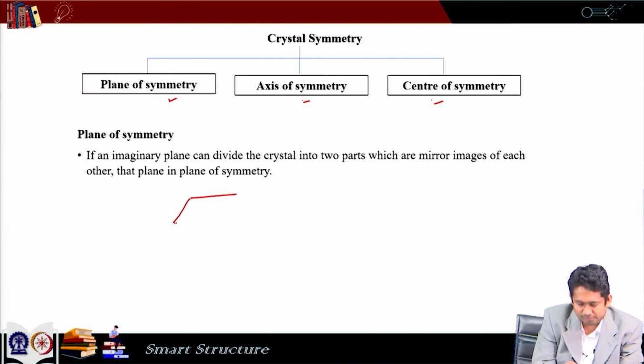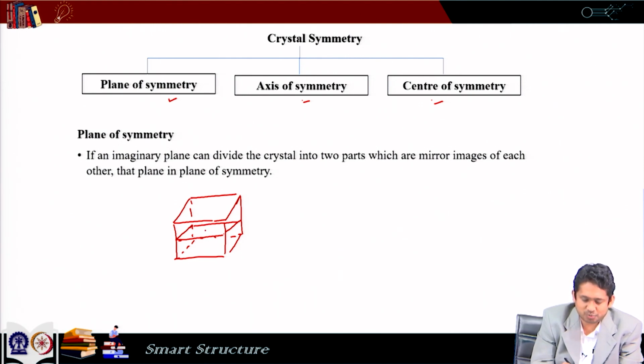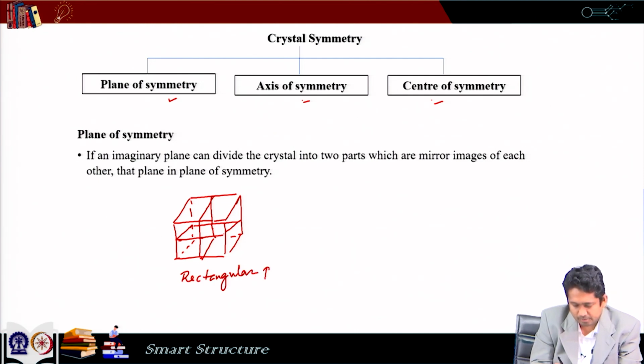For example, if we have something like this, if we think of one plane here, this plane at the middle divides it into two halves, and these two halves are mirror images of each other. Similarly, we can draw another plane here also and divide it into two equal parts. So, these are all planes of symmetry, and these are generally called rectangular planes of symmetry.